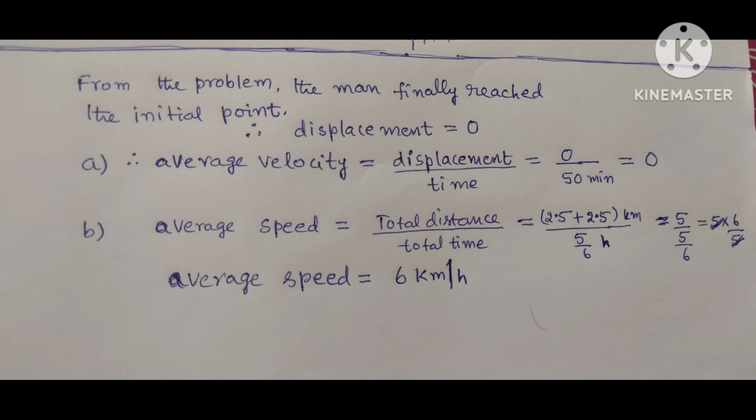In this case, the displacement is equal to 0. Therefore, the average velocity equals displacement by time, which is 0 by 50 minutes, equal to 0.